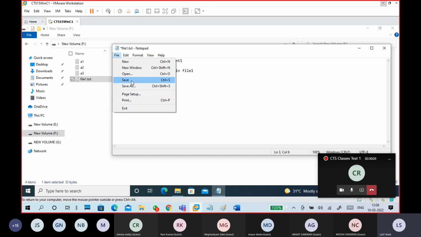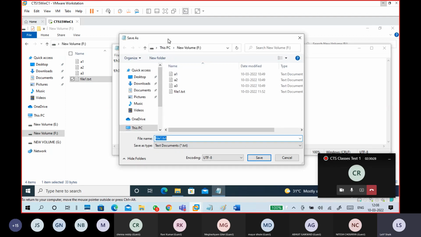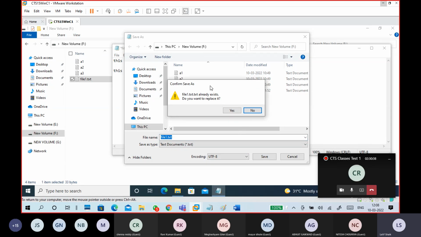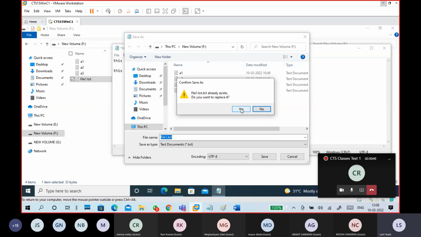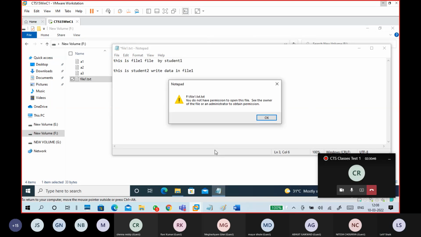What I'm doing is trying to save it, right? You added data, so you have to save it. So I'm trying to save it. Immediately it is showing this. Instead of directly saving, it is showing Save As. Okay, click on Save, and it says the file already exists, do you want to replace? Yes. Now it is showing an error. What is that error?